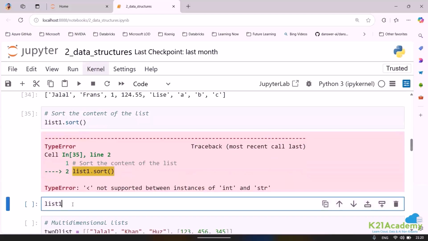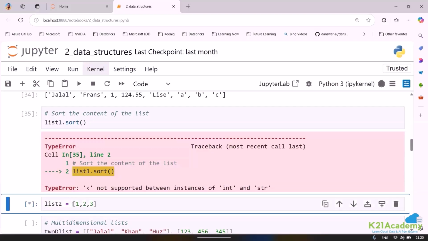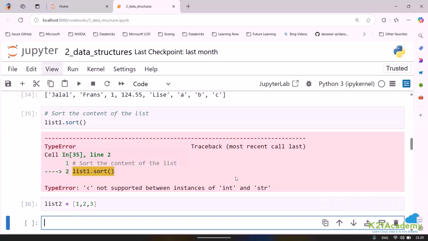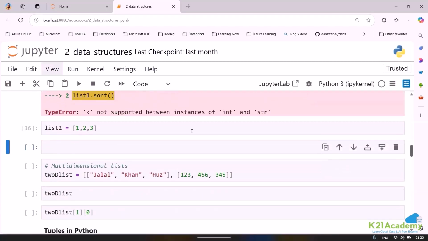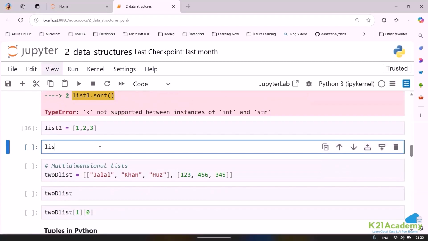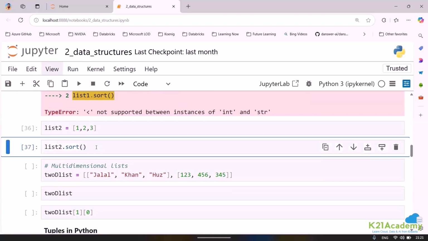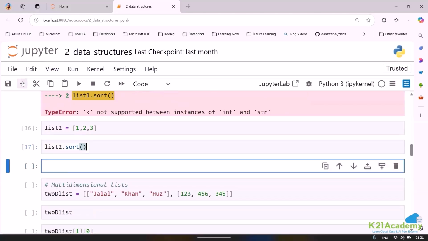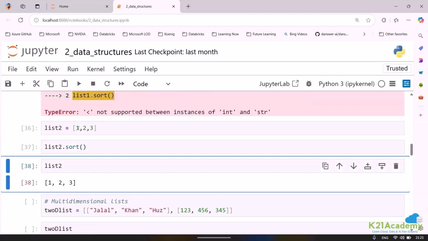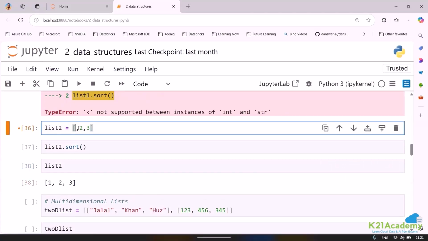So now let me do one thing. Let me define a new list. Let me just say list 2 is equal to 1, 2, 3. Let us run this. Now let me go to the next line, and now let me call this list here. Let me scroll down a little bit. So now if I want to sort, I can just specify list 2 dot sort. If I run this, and now if I execute the next command wherein I want to display the list, if it is already sorted, it will stay sorted, and if it is not sorted, it will sort.